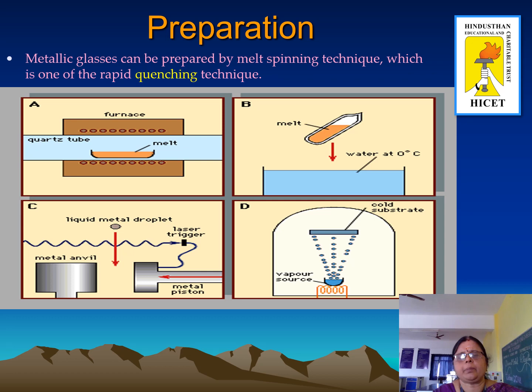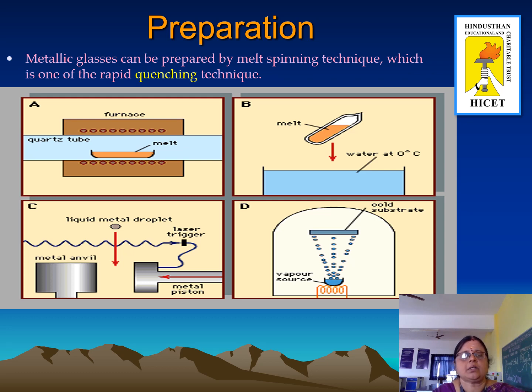Metallic glasses can be prepared by the melt spinning technique, which is one of the rapid quenching techniques. Quenching means sudden or rapid cooling, at a rate of the order of 2 into 10 power 6 degrees Celsius per second.